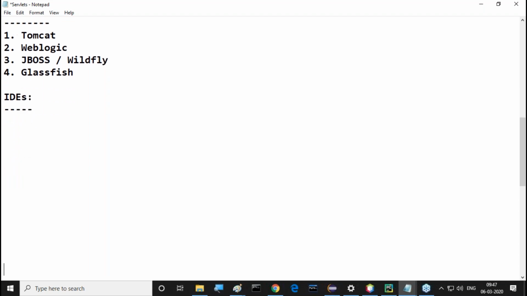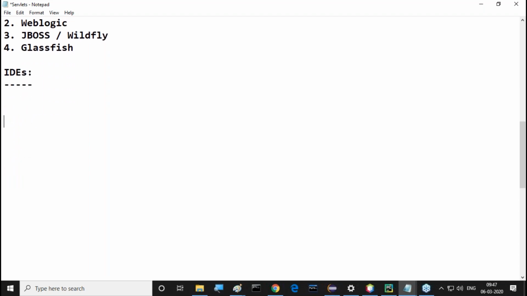So in my classes, you can expect 2 IDEs max. What are the 2 IDEs we are going to prepare in our classes? First one is which one? Eclipse IDE. This is a very, very fundamental IDE. Everybody must have awareness on this Eclipse IDE. If you want to become a Java developer, it's mandatory for everybody.